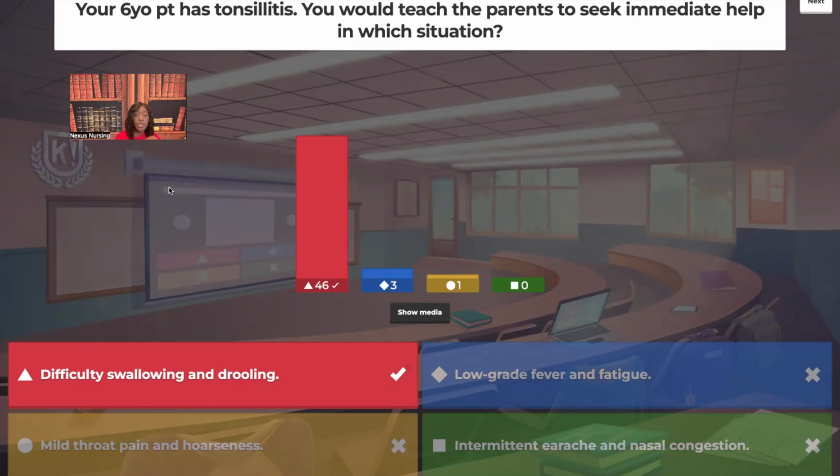Now look at the other options: low-grade fever and fatigue, mild throat pain and hoarseness, intermittent earache and nasal congestion. These are associated symptoms of that disorder. We don't like it, but it's not a priority when you compare it to the complication of airway obstruction. So that's why we went with difficulty swallowing, drooling. And of course, if you see stridor, you better choose that as an answer first. Because let me tell you something, stridor trumps the difficulty swallowing and the drooling, actually. If you had to go in order of priority, it would be the stridor, drooling, then the difficulty swallowing. I'm just saying.